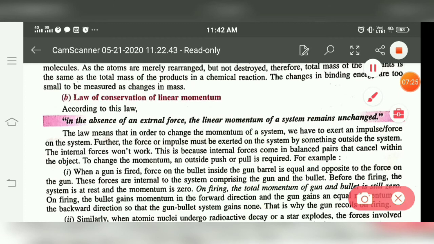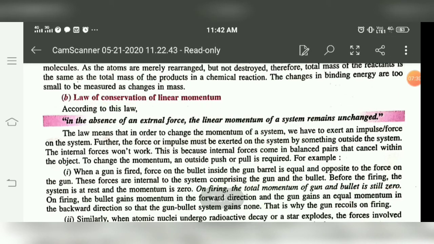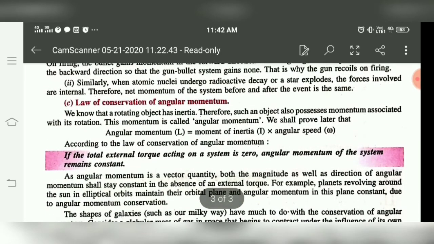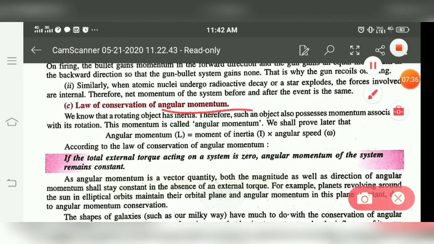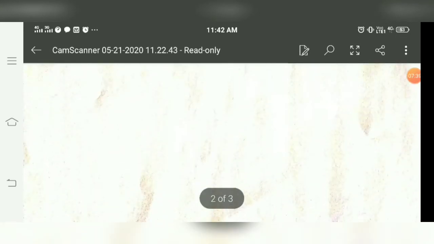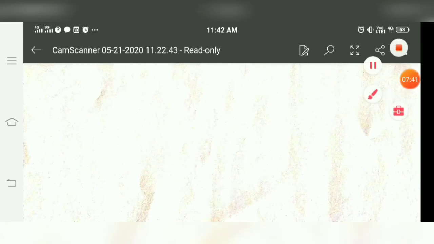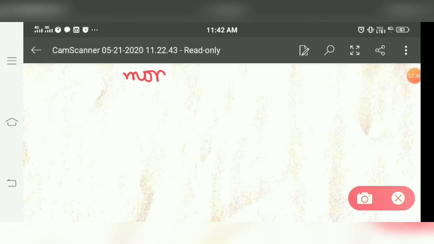So next is law of conservation of linear momentum and law of conservation of angular momentum. So first let me describe to you the meaning of momentum, and linear as well as angular momentum. First of all, the term momentum. I think you are all familiar with this term momentum. It actually represents the capacity of a body to move.